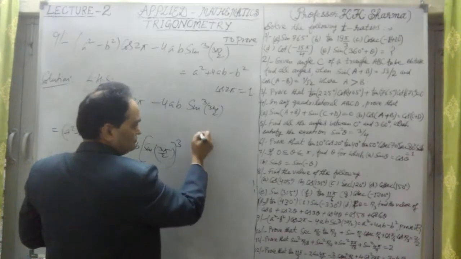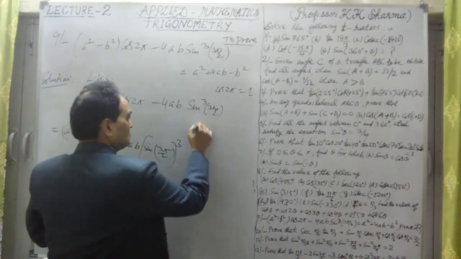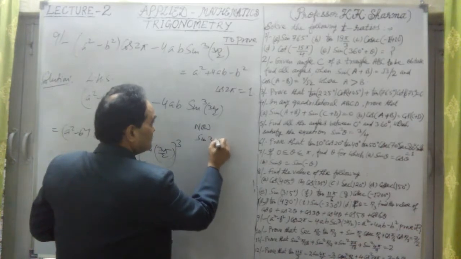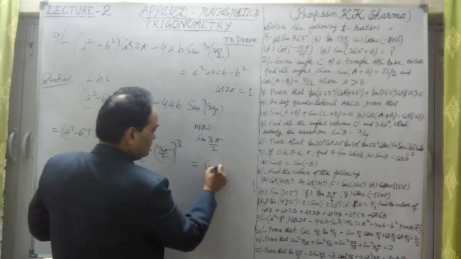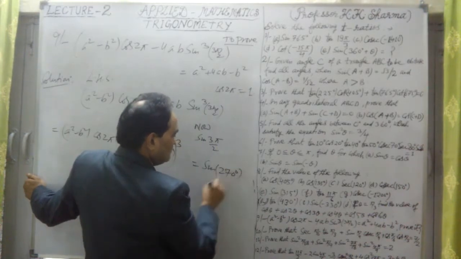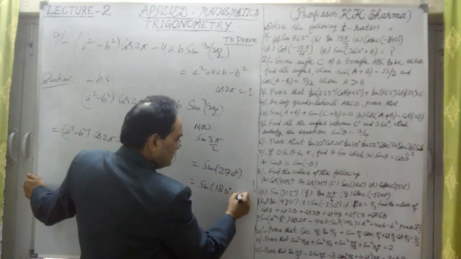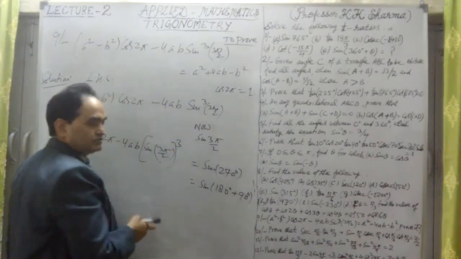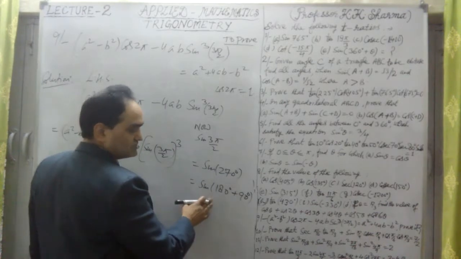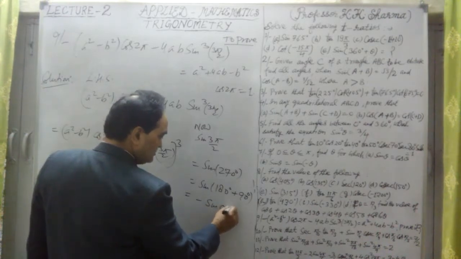Now let me calculate sin 3 pi by 2. Sin 3 pi by 2 equals, pi by 2 is 90 degree, into 3, 270 degree. It is 270 degree. You can write 270 as 180 plus 90, that is 180 plus theta. So sin 180 plus theta is third quadrant. In third quadrant sin is negative. It will be minus sin 90 degree.